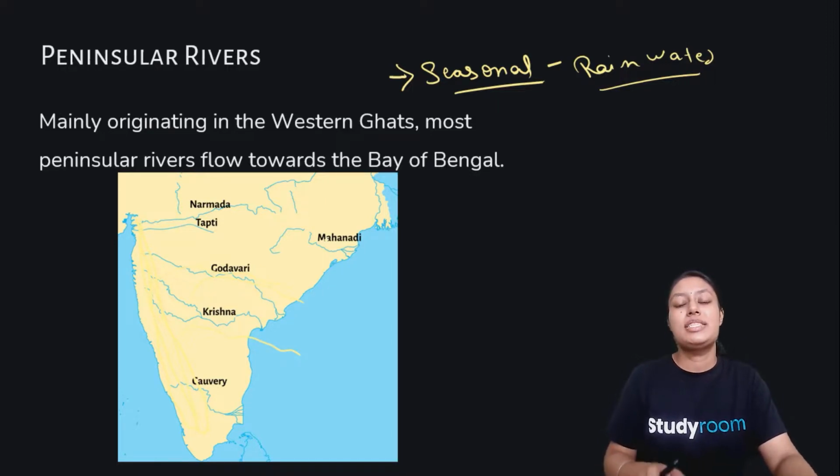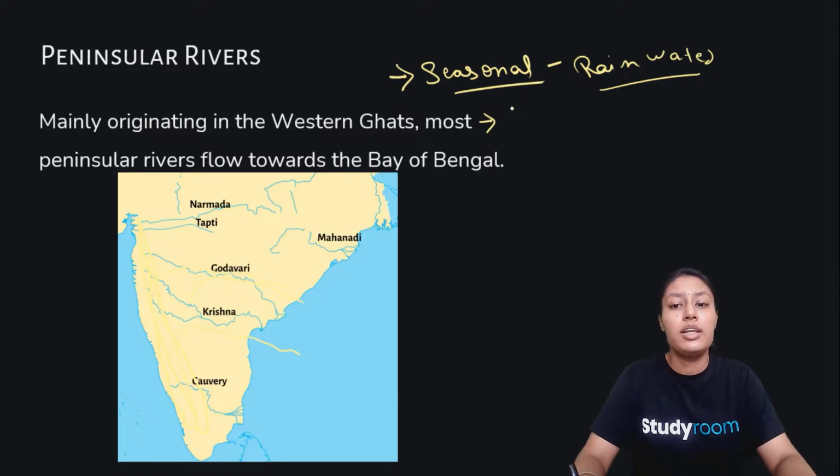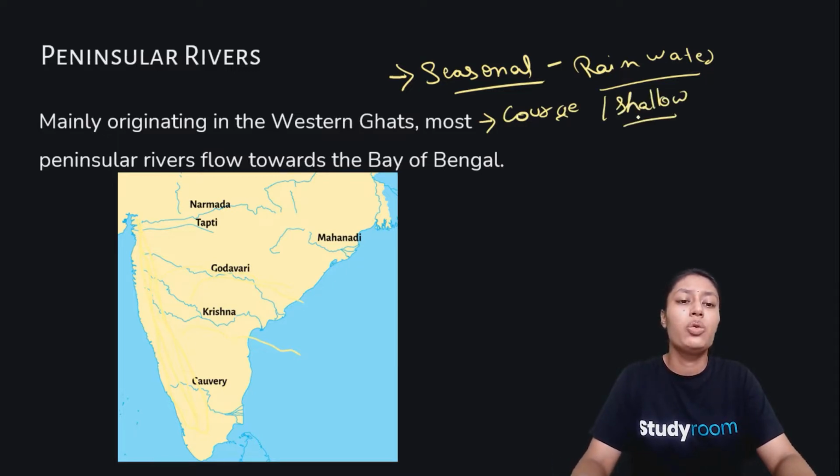I hope you understand the major difference between Peninsular rivers and Himalayan rivers. One major thing here is that the course or path of Peninsular rivers is comparatively shorter, and they are shallow. As compared to Himalayan rivers, which have more depth, Peninsular rivers are comparatively shallow. So this was the major difference between Peninsular rivers and Himalayan rivers.